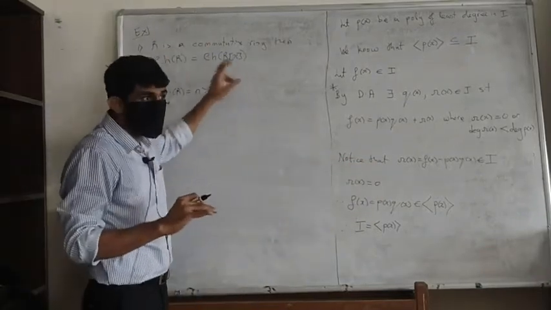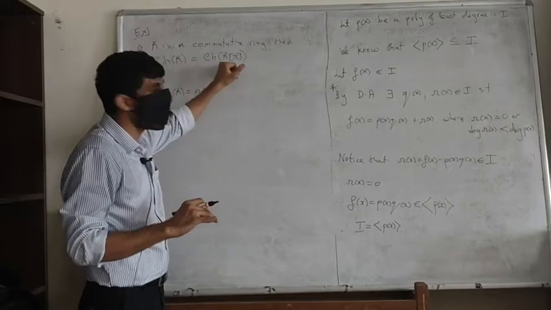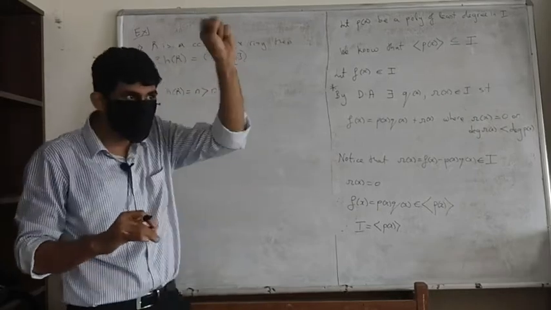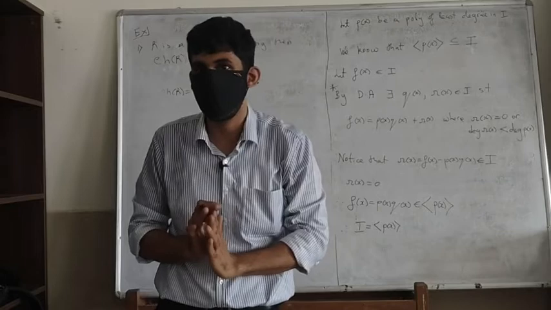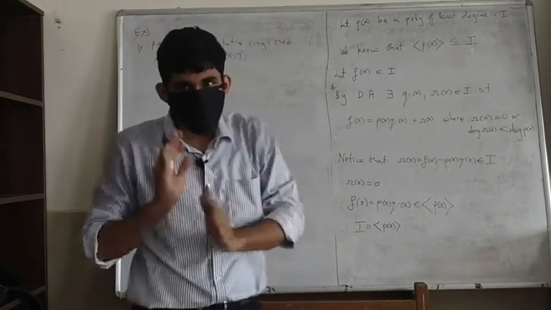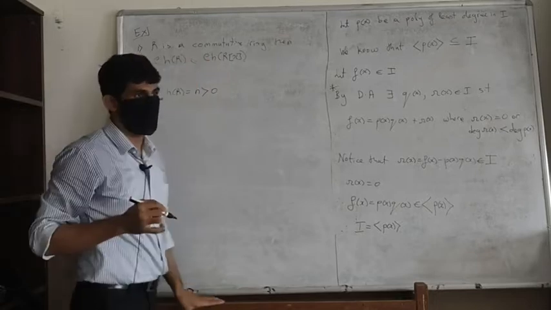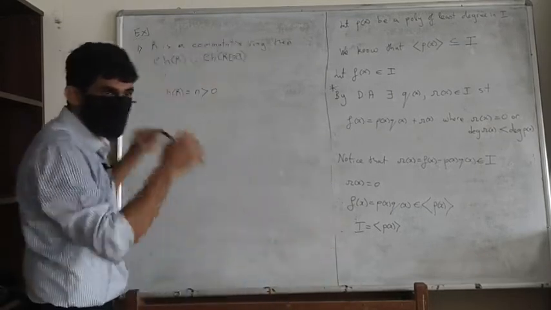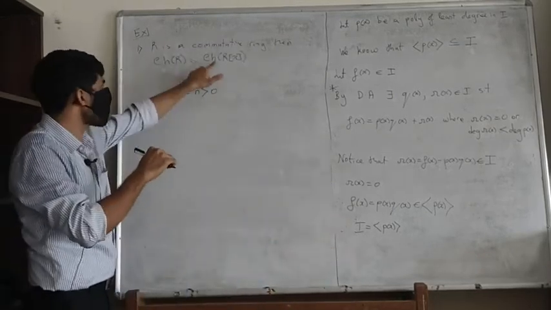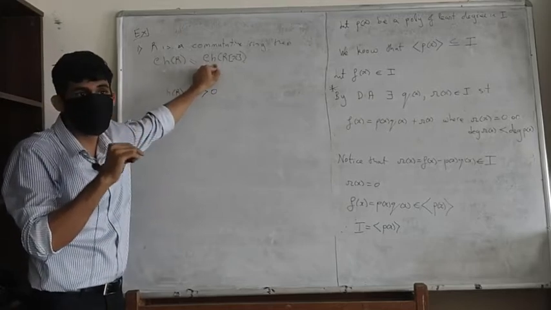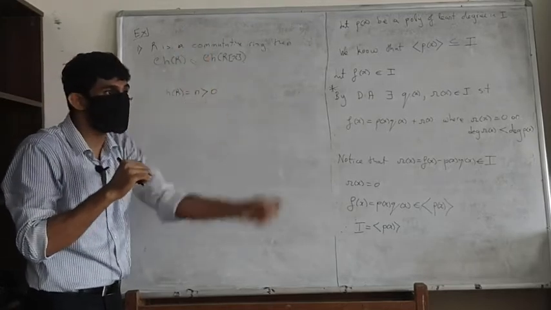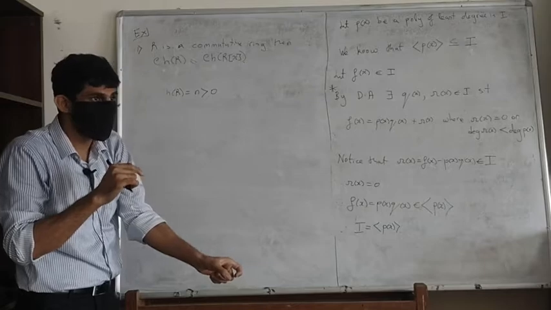Corresponding to that, this is the minimum number required to add the constant polynomials to get 0. So obviously, this side of the inequality will hold. Because suppose the characteristic of this is k, what does it mean? That if you add polynomials to themselves k times, you will get 0.